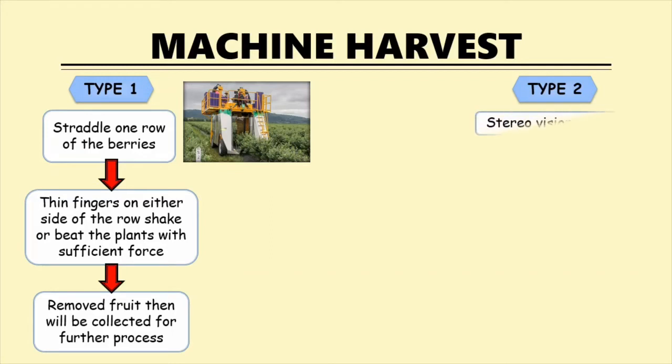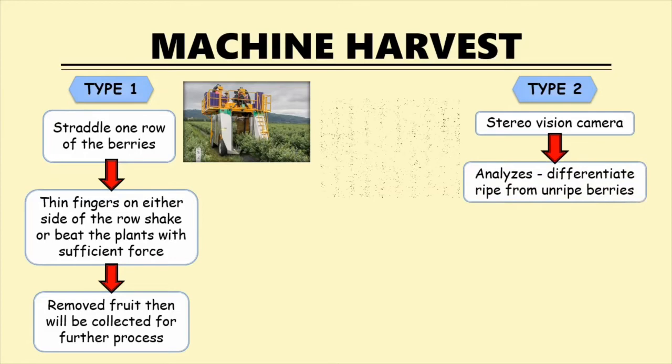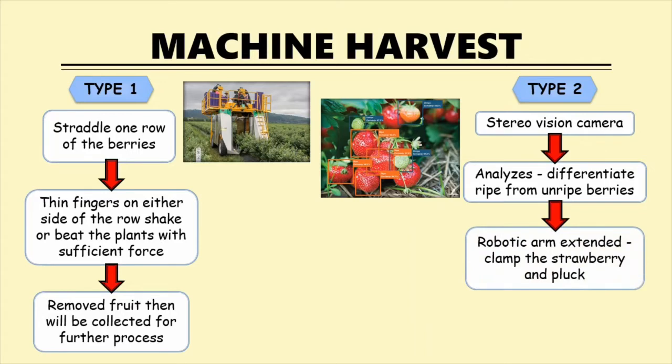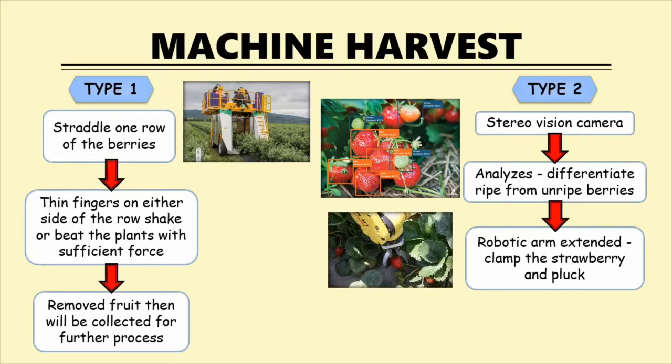This machine uses a stereo vision camera, which is basically allowing the robot to see in 3D like humans can. This machine is to discern where the strawberries are. Then it will analyze them to differentiate ripe from unripe berries. Next, the robotic arm is extended to the analyzed strawberry, where its 3 fingers clamp the strawberry, pluck it from the strawberry plant, and deposit it onto a conveyor belt.